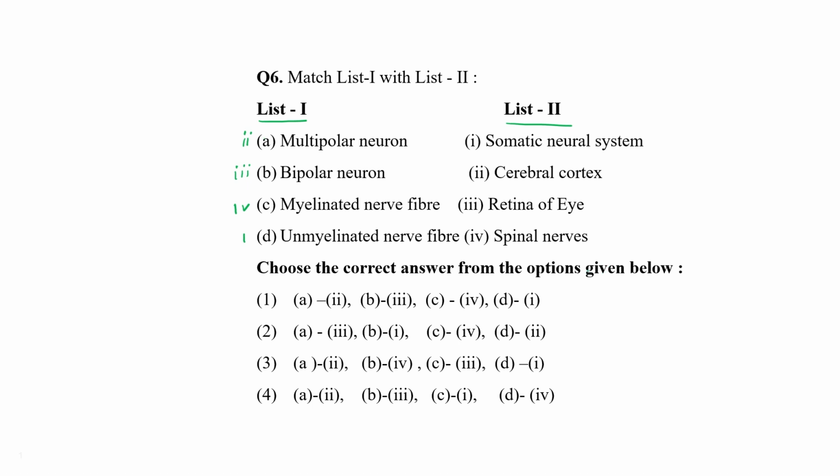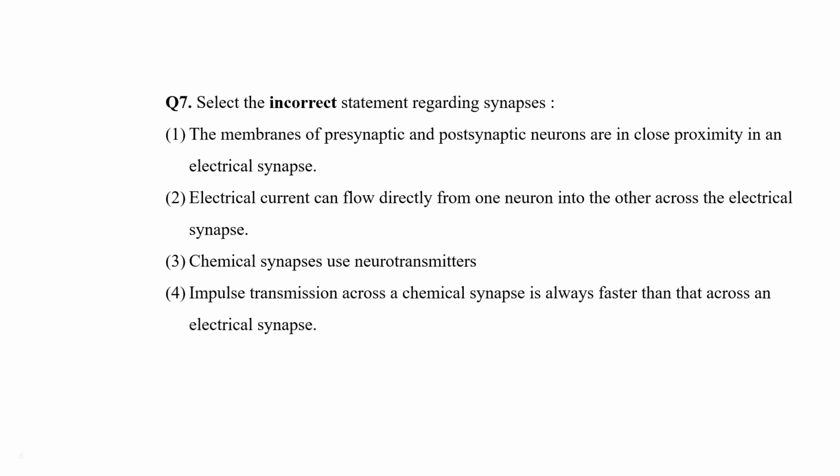So A with 2 is present in 1, 3 and 4. Okay. B with 3 comes in choice number 1 and 4. C with 4 is present in choice number 1 only. So choice number 1 is the correct answer. Clear? Now let's solve next question.